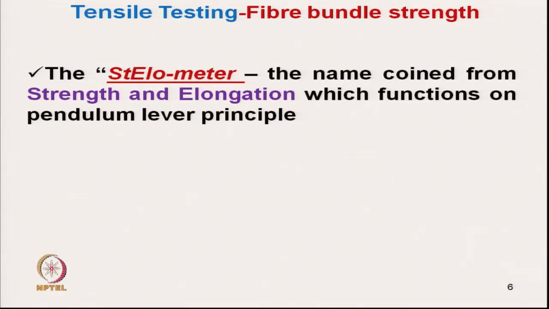So, there are various instruments that measure the strength and elongation characteristics of a bundle. One of them is the stellometer. In stellometer, the name came from strength and elongation, ST from strength, ELO from elongation. The stellometer measures the strength and elongation of a fiber bundle and works on the pendulum lever principle.